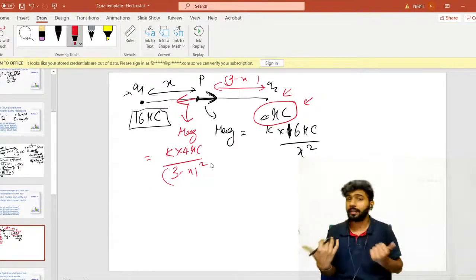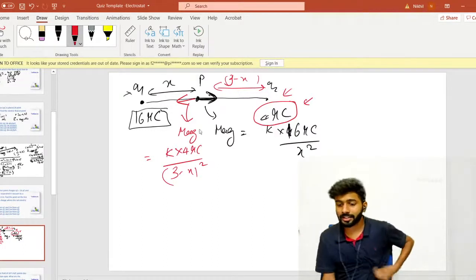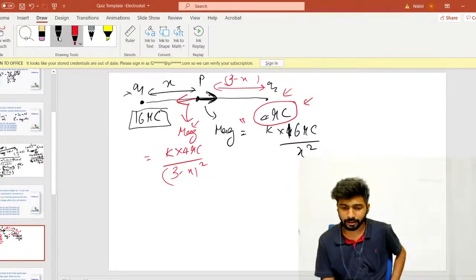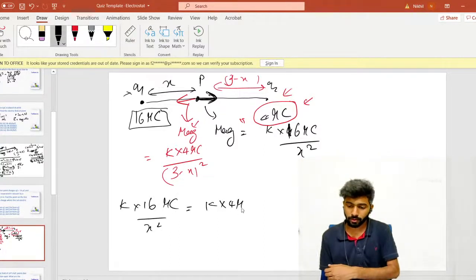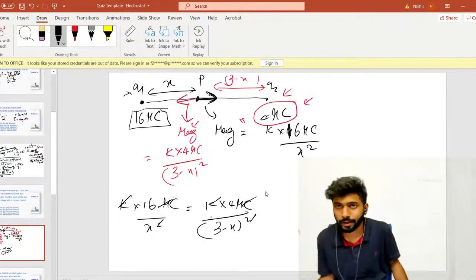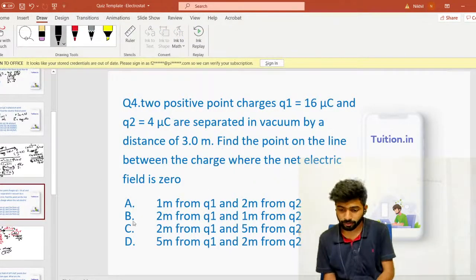Now, if the net electric field has to be 0, then this black electric field and red electric field have to cancel each other, right? If they cancel each other, that means their magnitudes have to be equal. Only then they'll be able to cancel out each other. So I can simply say that k into 16 microcoulomb divided by x square should be equal to k into 4 microcoulomb divided by (3 minus x) square, right? And k will cancel out, microcoulombs will cancel out, and just solve for x, right? If you solve for x, what will you get? The answer to the question is 2 meter from q1 and 1 meter from q2.